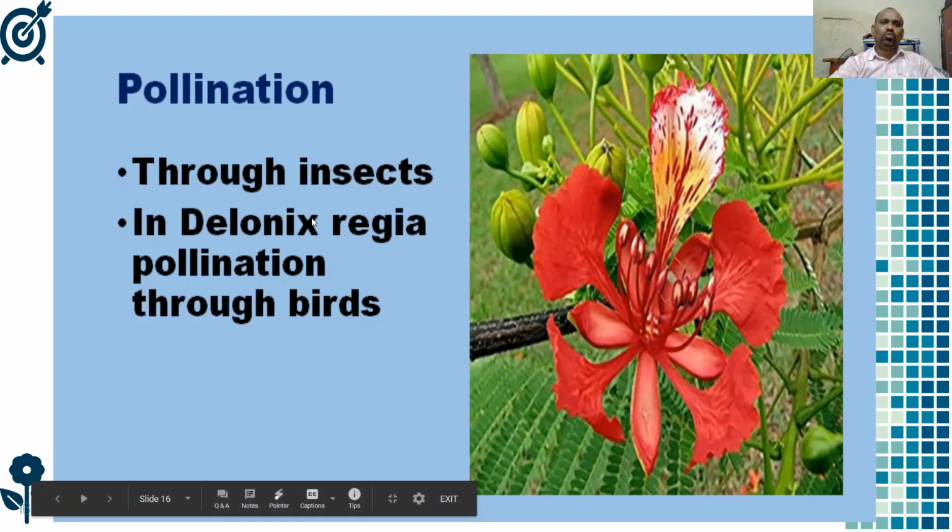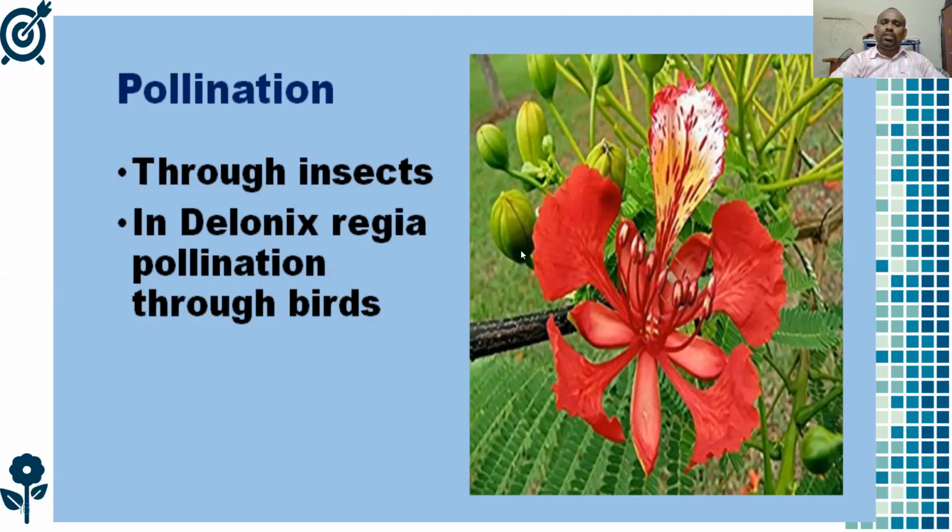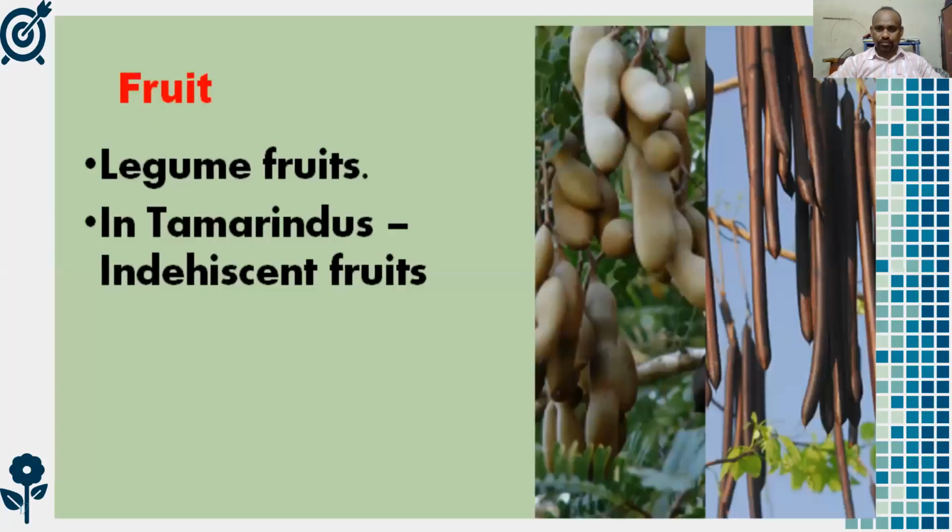Pollination is through insects. Generally the flowers are very big, so they easily attract insects, which carry the pollen grains and transmit them from one flower to another. So pollination is successfully possible with the help of insects in the Caesalpiniaceae family. In Delonix regia, pollination is through birds. So it is a special character. In Delonix regia, pollination occurs with the help of birds only.